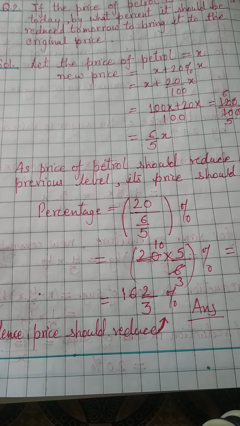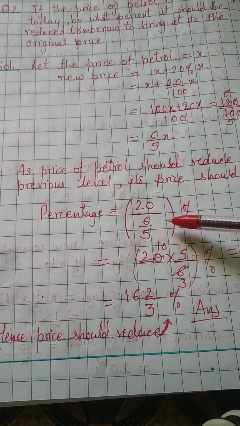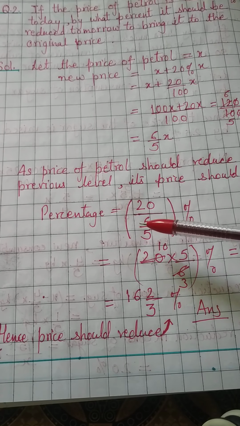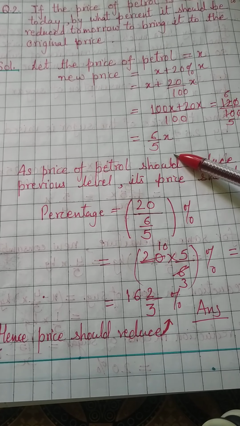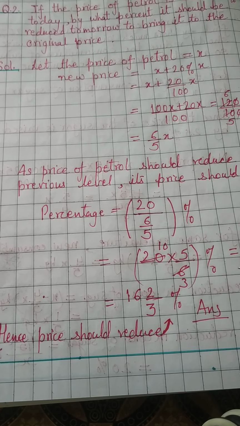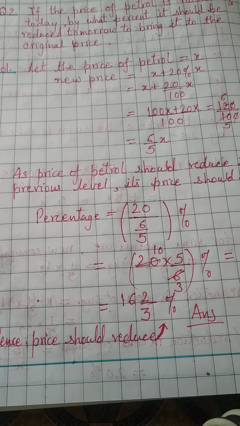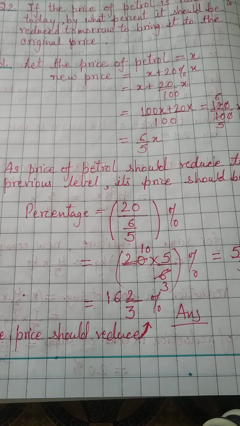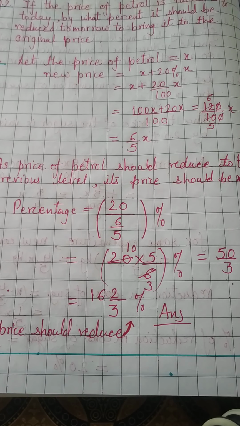So here these two steps are very very important. After this, why have you taken this here? Because the percentage, that means 20%, is taken on the new price. New price into percentage. So then you will calculate it and then you will do this. So think in your mind practically and just do self practice. When you do the working yourself, then you will know why you are writing like this.